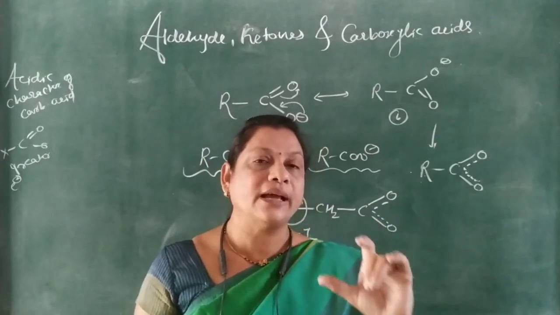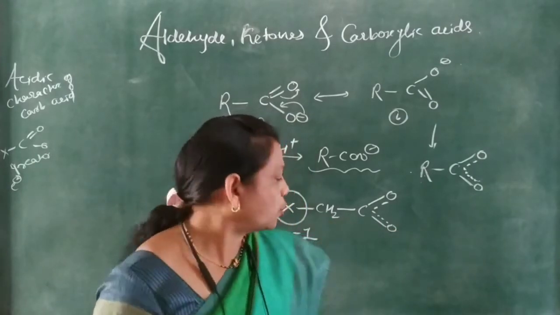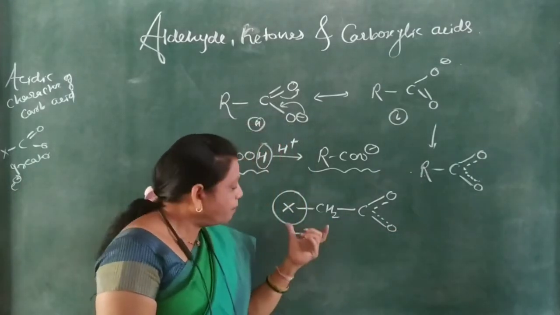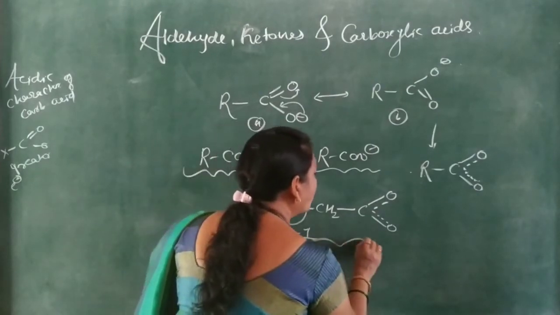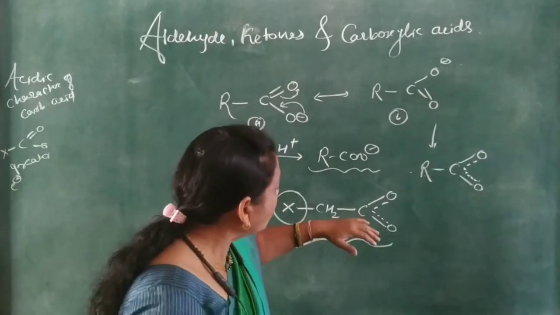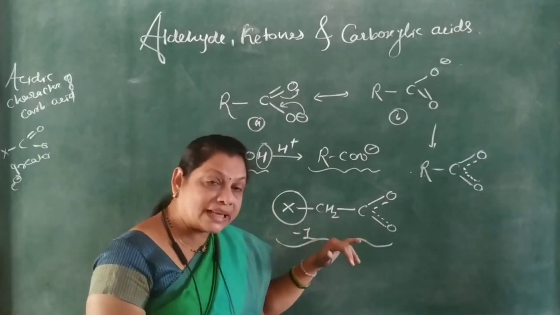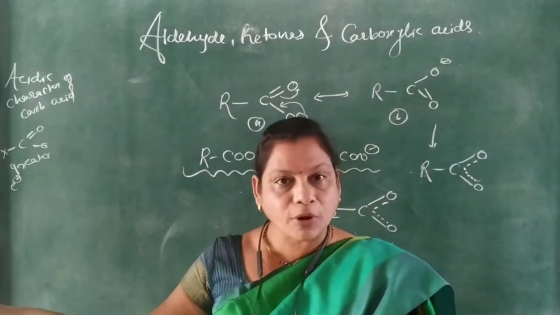Because they are electron withdrawing elements, they show the minus I effect. And because of this minus I effect, this is the more stabilized conjugate base. म्हणजे हा मोर स्टॅबिलाइट कॉन्जुगेटेड बेस आहे. आपण शिकत काय आहोत तर ऍसिडिक कॅरेक्टर ऑफ कार्बोक्सिलिक ऍसिड.